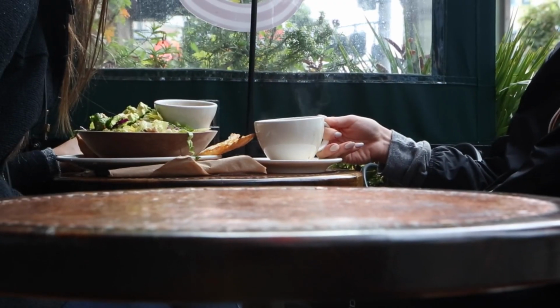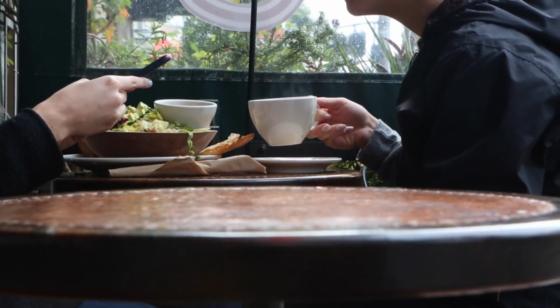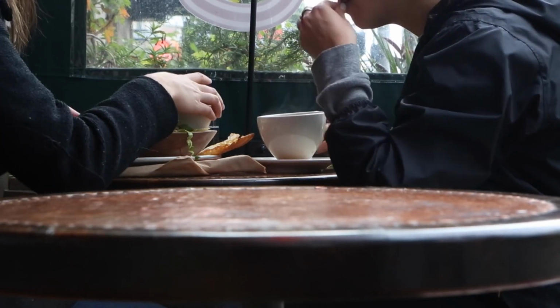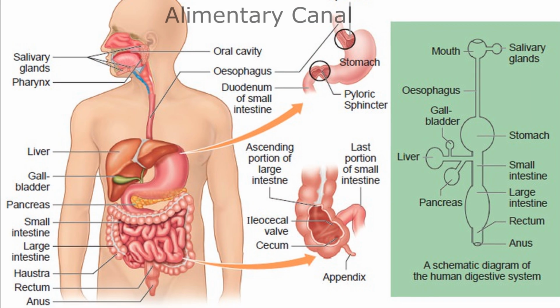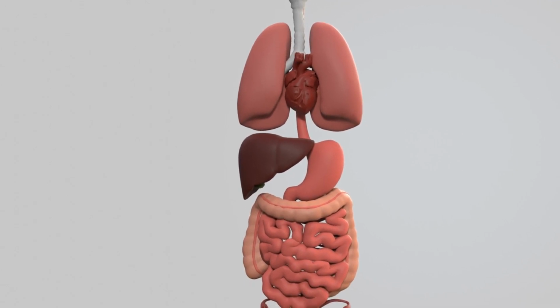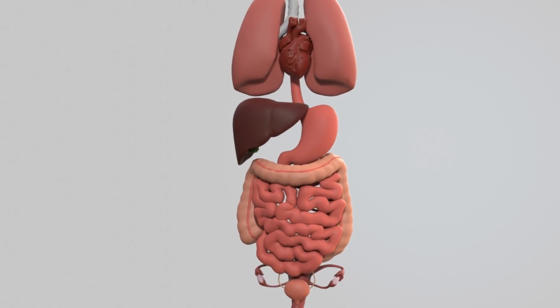The arms get the message that they are to be raised, and the hands hold the plate in which the food is kept. The fingers pick up the food and push it into the mouth. The food goes down through the alimentary canal and, after a series of processes in the body, reaches the bloodstream to fulfill the requirement that had arisen when you felt hungry.